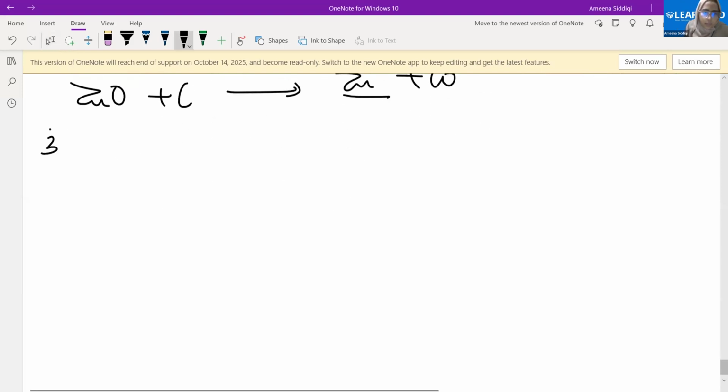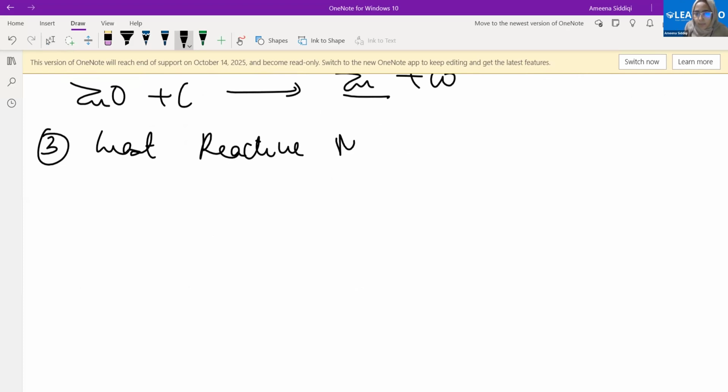The third one is the least reactive metals. They're generally found in the free state, which is the native state, that is without any bonding. You must have heard in the news that gold is found as it is when digging. Why is gold found as gold? Because it is not found in any combined state. It is a very, very less reactive metal. It will not combine that easily. So therefore, we get gold as it is. Are you getting the difference here?